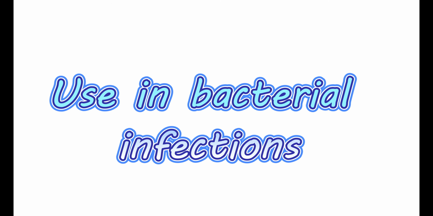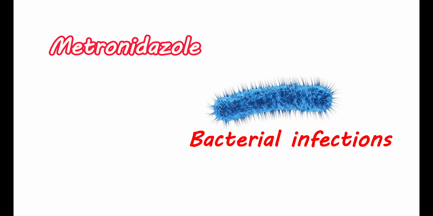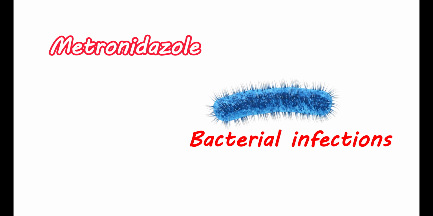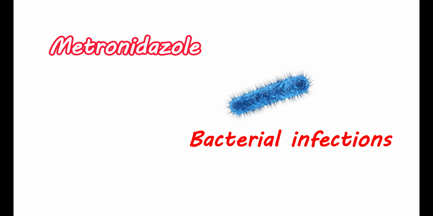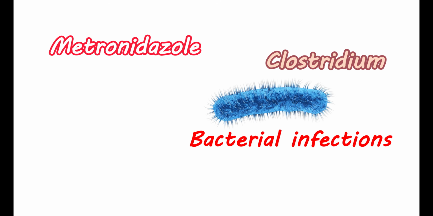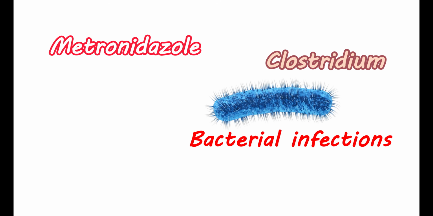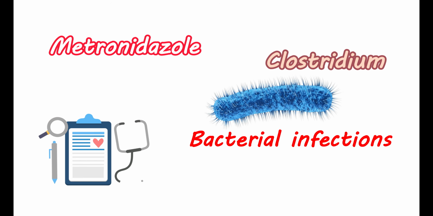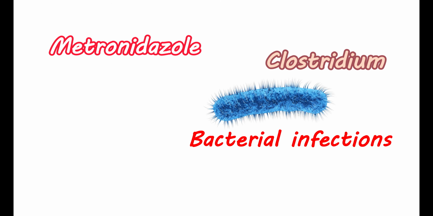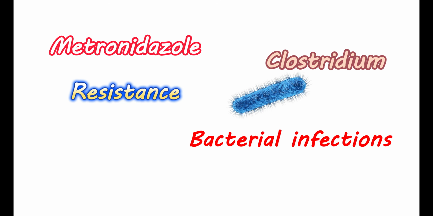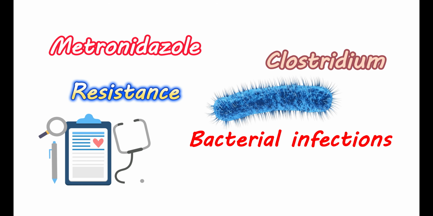Use in bacterial infections. Metronidazole can be used for treating bacterial infections. Particularly, it can be used for treating anaerobic bacteria. Even though it is not a purely antibacterial agent, it can show some activity on the anaerobic bacteria. It can be used to treat Clostridium infections. However, when you are using this medication for treating bacterial infections, you should complete the course as prescribed. Skipping the doses may increase the development of bacterial resistance. In such conditions, metronidazole tablets may not work properly in the future if you're going to treat such infections.